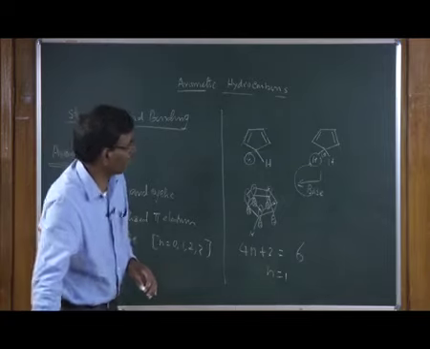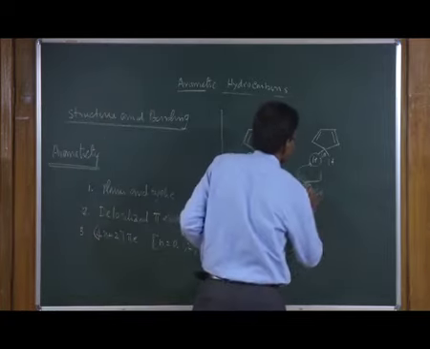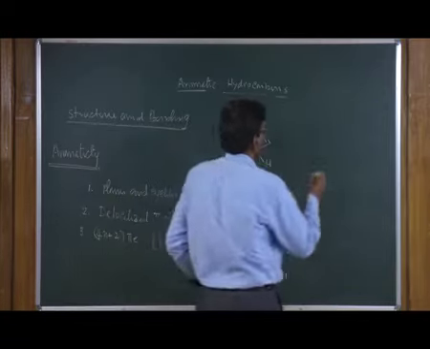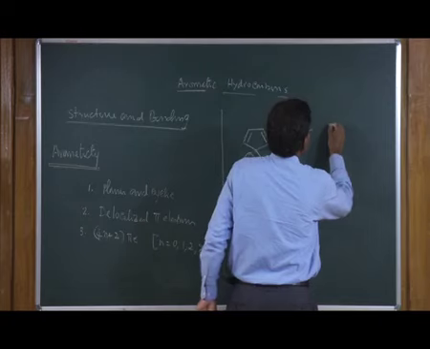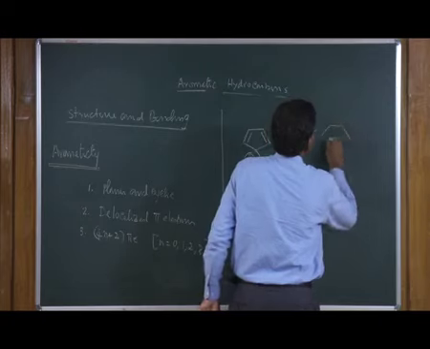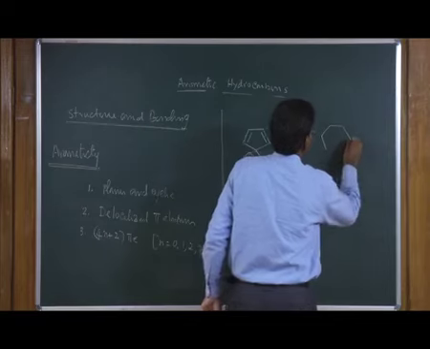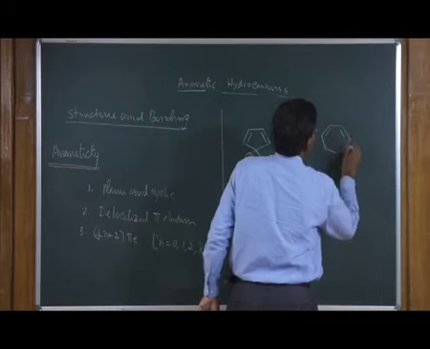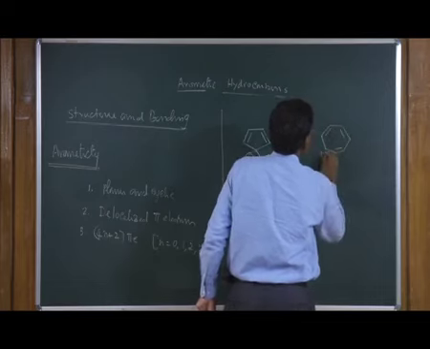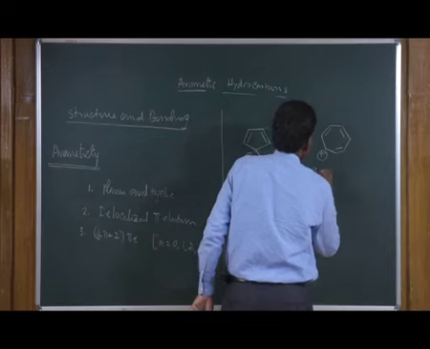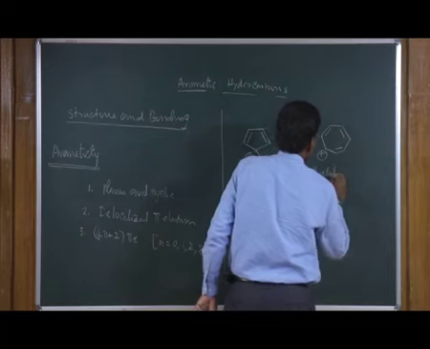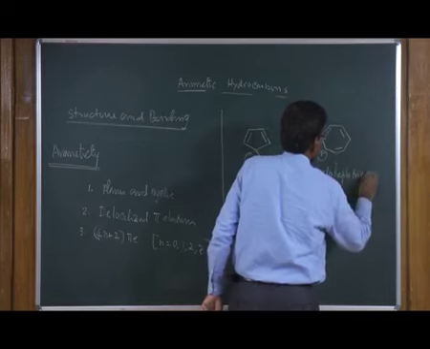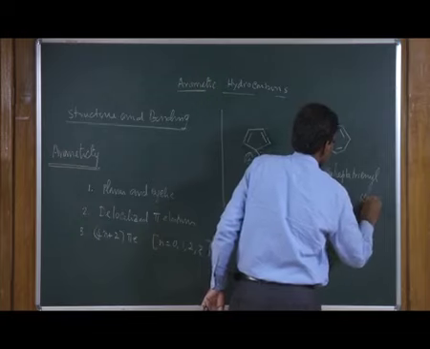The other example is the tropylium cation, or cycloheptatrienyl cation.